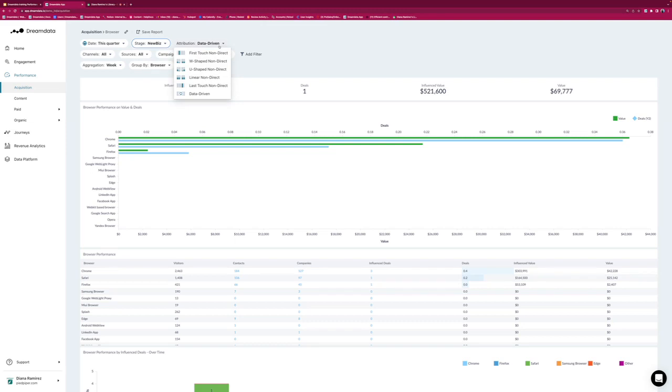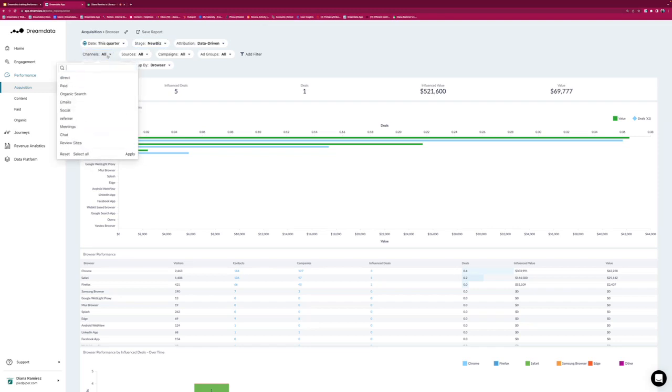So you'll be able to switch between the models to see what it is showing you based on what is starting a journey, what is ending a journey, which channels are performing best. And then again, if you like to look just at specific channels, you can search for your channel or simply select it from that list. What is it that you would like to use? In the case that you'd like to use, for example, email, click on it and it will be checked, and then you'll apply in order to just see what emails have provided.